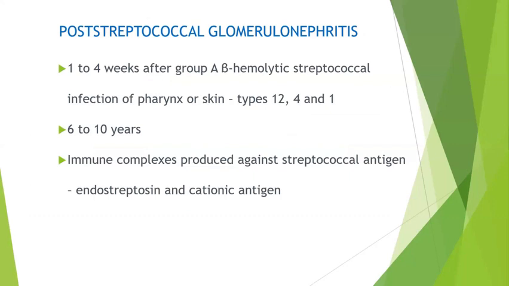The mother will give a history that 10 days before, the child had a streptococcal or throat infection with fever. It usually follows the streptococcal infection by 1 to 4 weeks, group A streptococcal infection. It's an immune complex mediated reaction against streptococcal antigen, endostreptosin and cationic antigen.